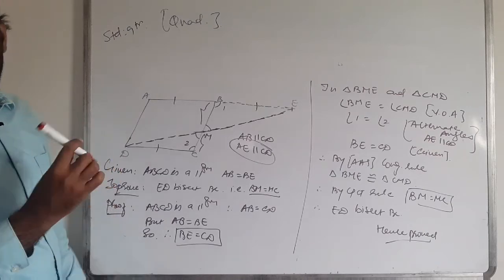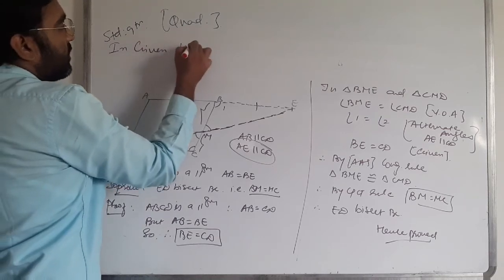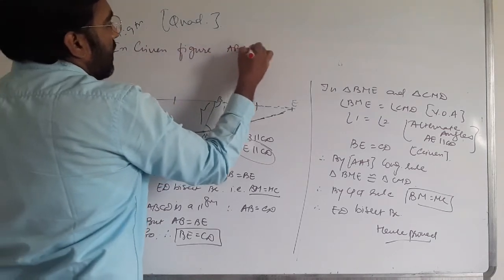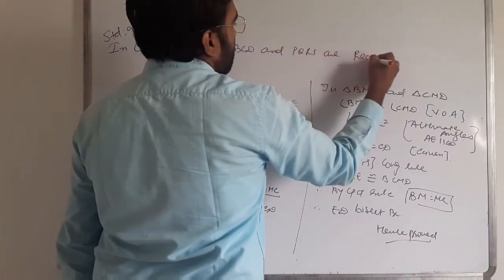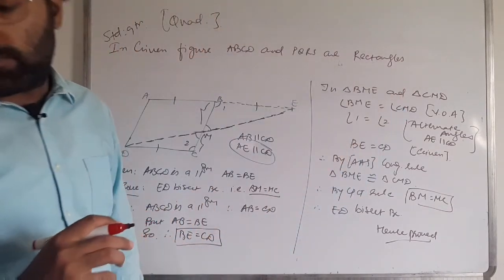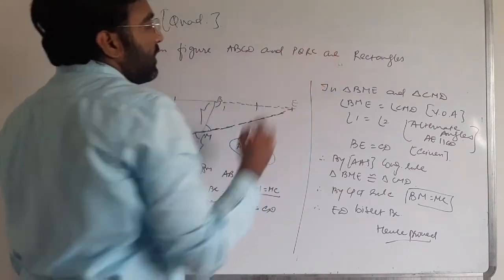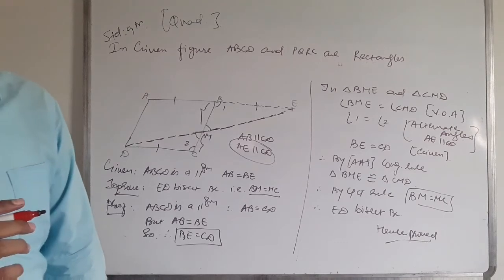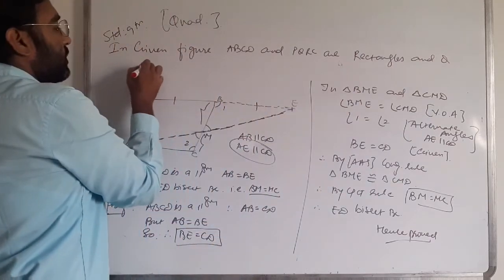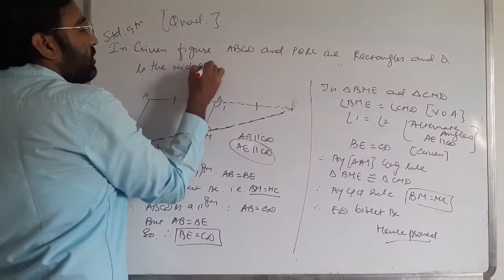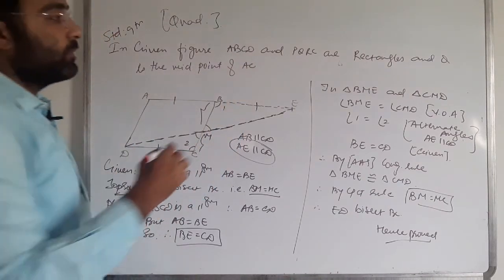In the given figure, ABCD and PQRC are rectangles, and Q is the midpoint of AC. So prove that